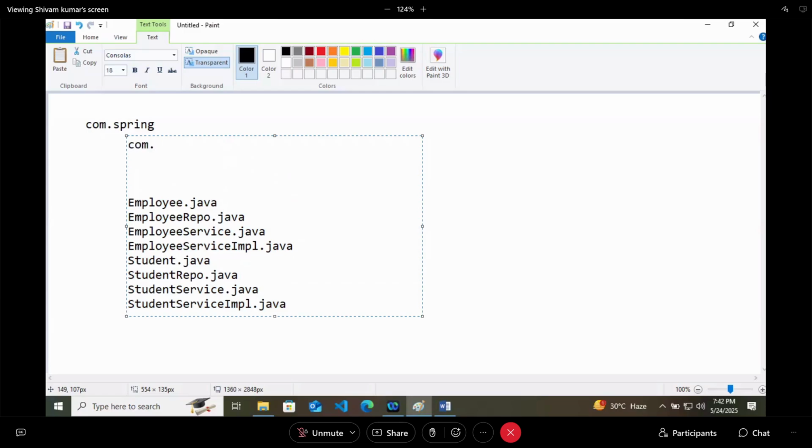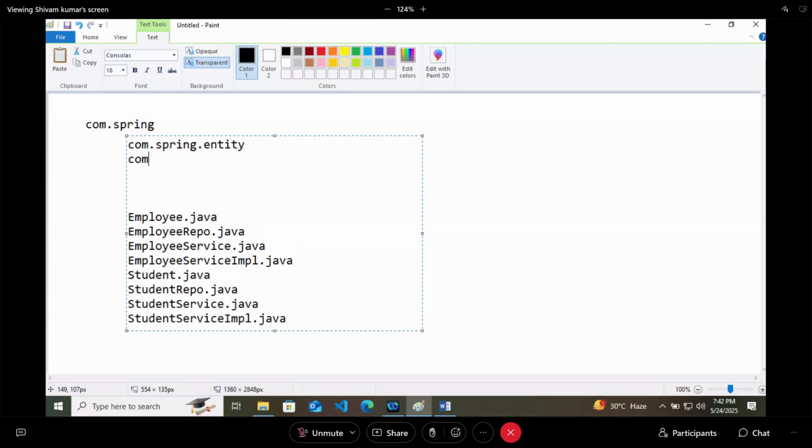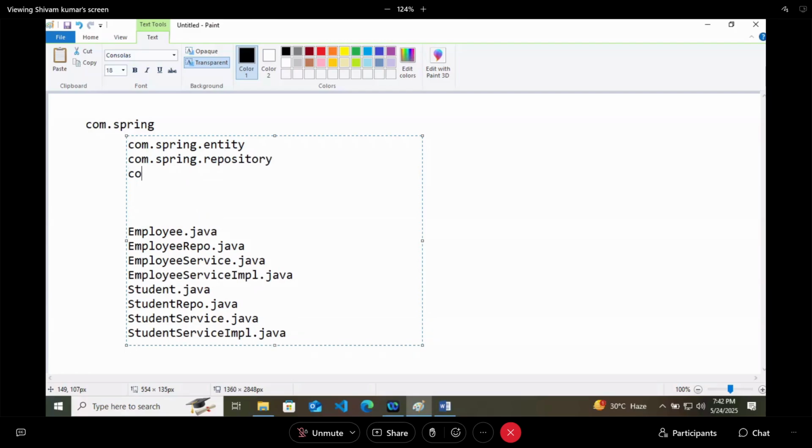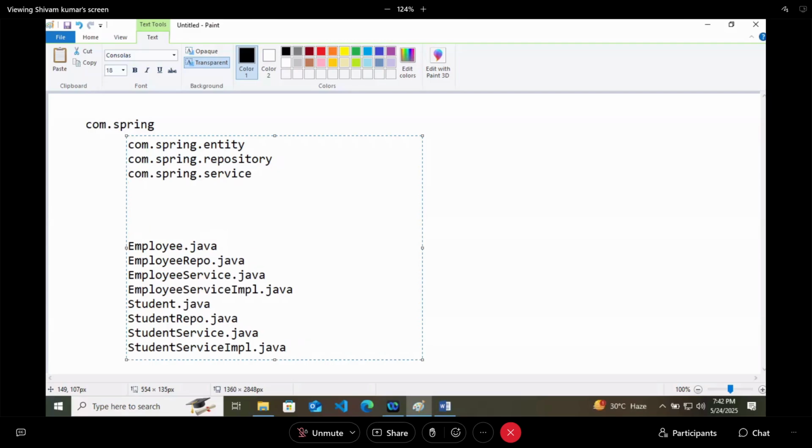So com.spring is the base package, which will include your entity package, com.spring.entity. The same one will also include com.spring.repo, or you can say the repository package. Then you will have the com.spring.service package, and you will also have the com.spring.implementation package.